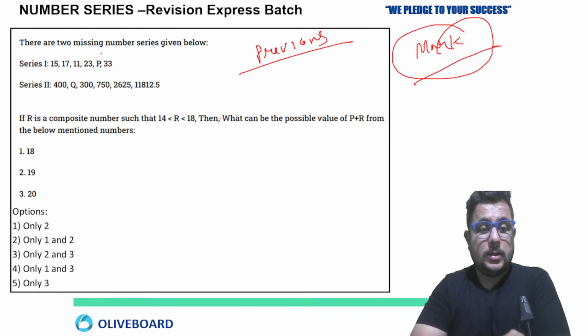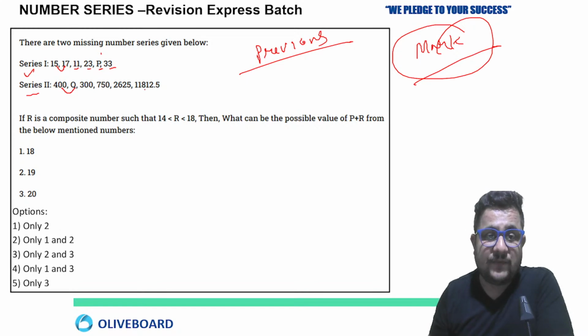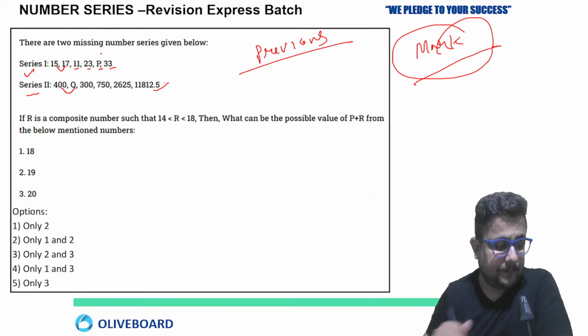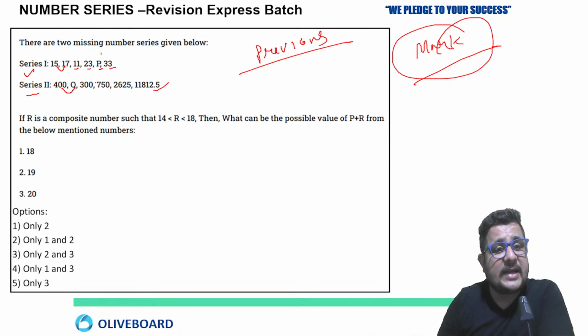Okay. So there are two missing number series given below. First, 15, 7, 11, 23, P, 33. Second, 400, Q, 300, 750, 2625, 118, 12.5. So tell me the answer of this. What are they asking you? Two series are given, fine.